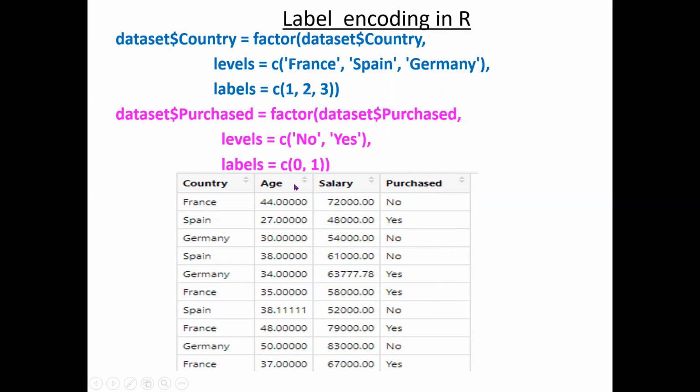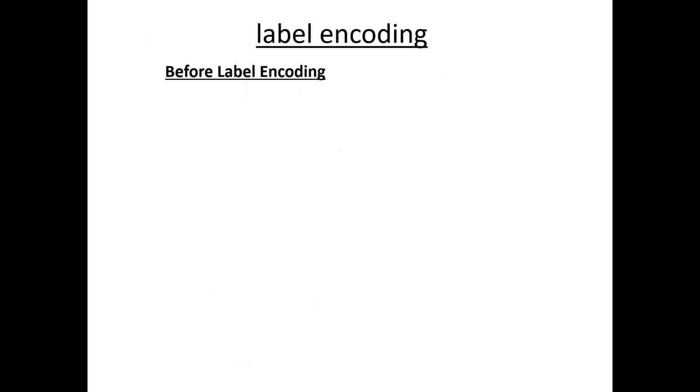And as I told you, this is not compulsory. You can assign 1 and 2 also. Here the intention is that the textual data is converted into numerical data, but these are not actually numerical data. If you use factor, the advantage is that this is considered as a coding only. For no, the coding is 0. For yes, the coding is 1. It is considered like that, not like numbers. So this is called label encoding. Now whatever technique we applied is called label encoding.